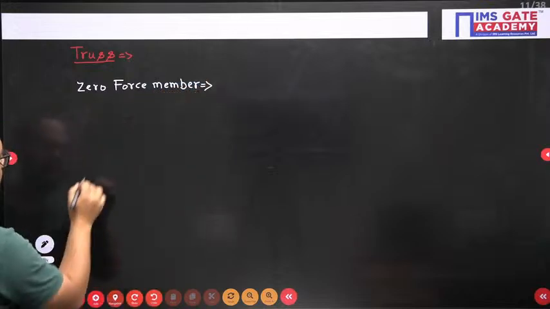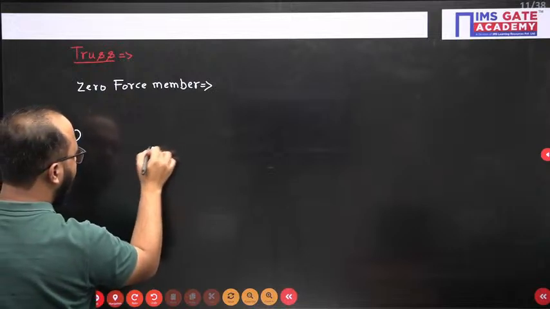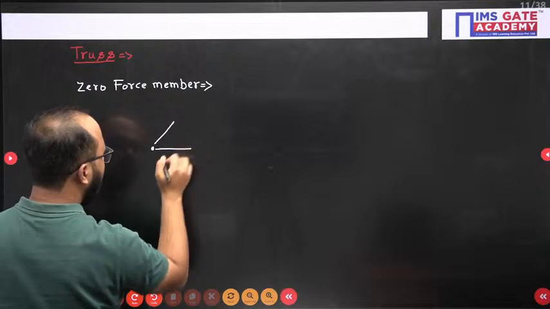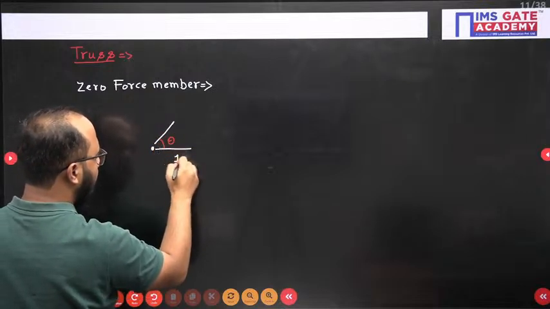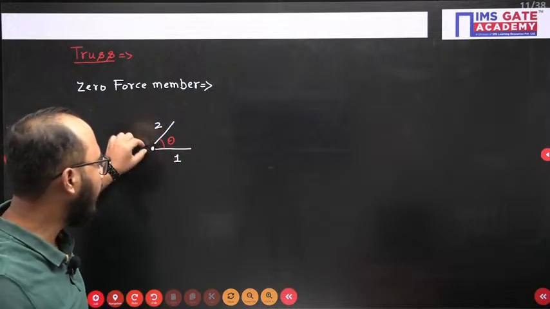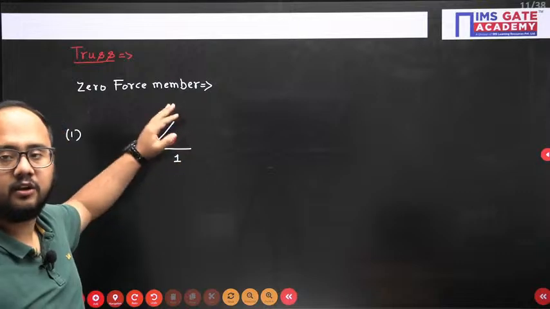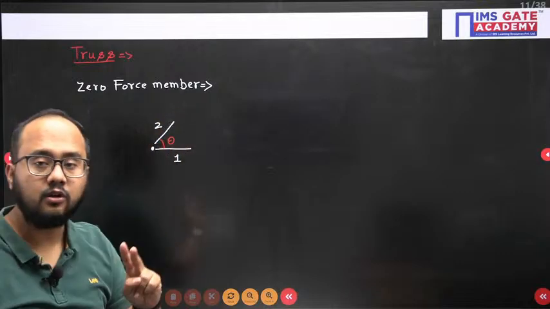Okay, in a zero force member, what happens? There is case 1: a joint formed by two members, but both the members are non-collinear. So this is member 1, this is member 2. Remember the condition: case 1, joint formed by member 1 and 2, and both are non-collinear members.